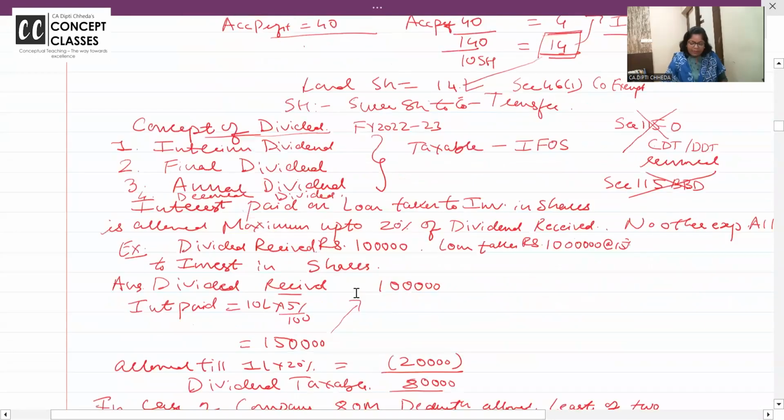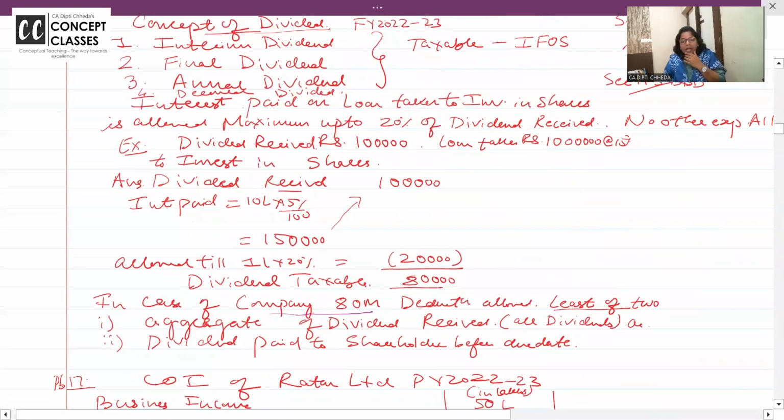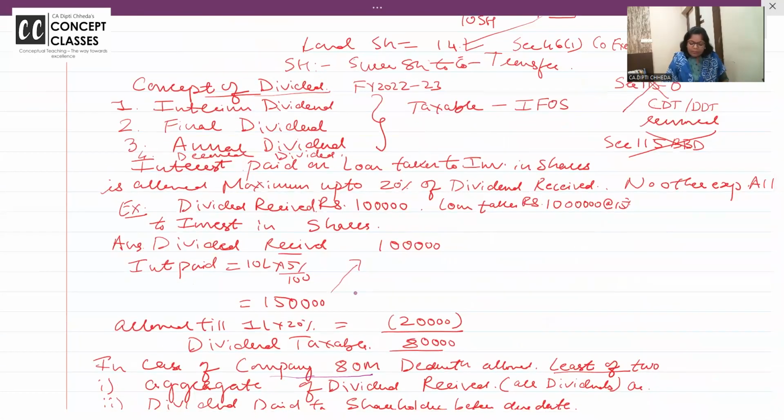Interim dividend, final dividend, annual dividend, all is taxable. From dividend, if you have incurred any expenditure, brokerage and all, no deduction is allowed from dividend except interest on loan. If you have taken a loan to invest in the share market and you have paid interest on the loan, that interest is deductible up to 20% of the dividend.